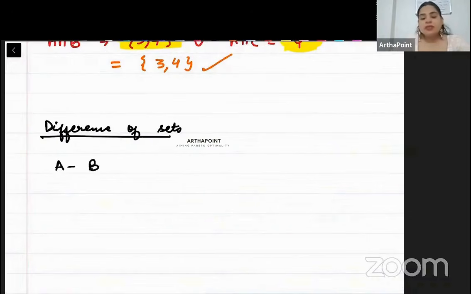Okay, so now we go ahead and we say A minus B. A minus B means what? A minus B means those elements which are there in A but not in B. A minus B: you have to remove the elements of B. That is A minus B.